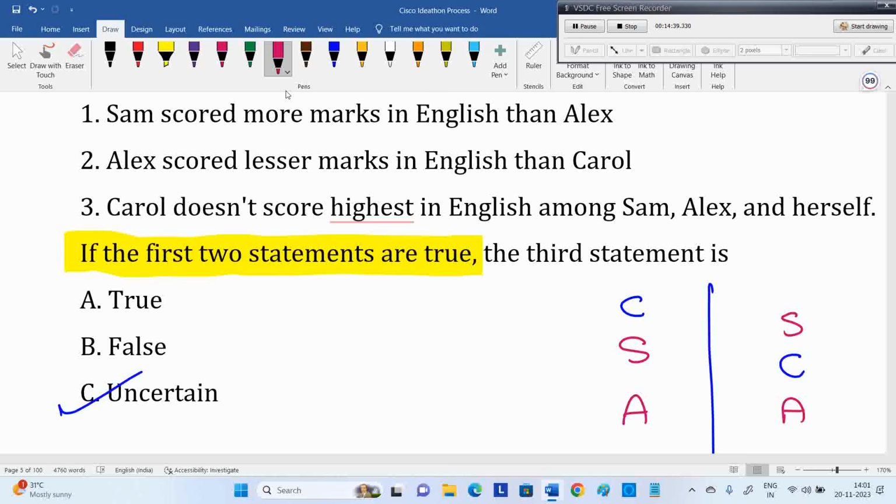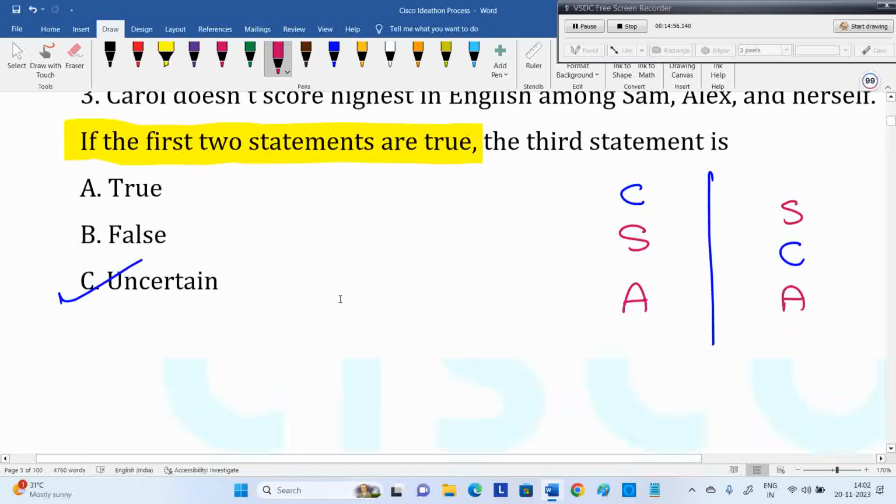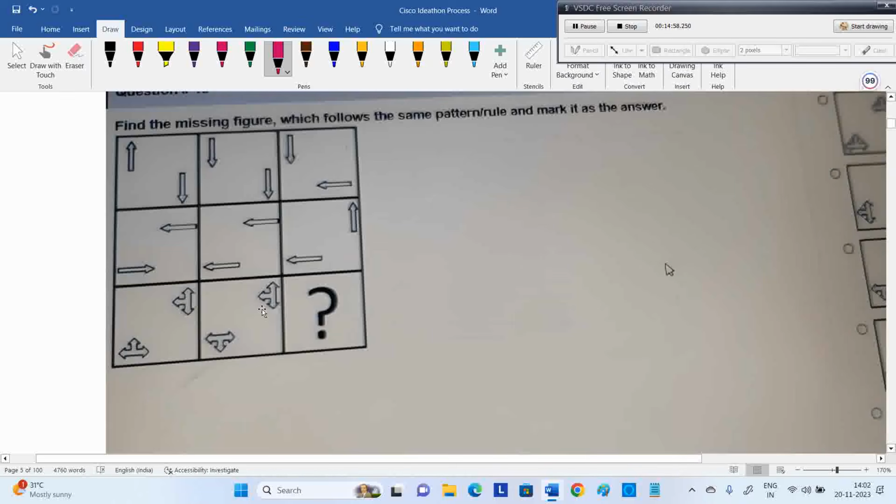But in Mettl, as I mentioned, we have 10 plus questions. In all of those you can find they're giving almost always the first two statements as true, then decide about the third one. Or five statements they'll give, the first four are true, then decide about the fifth one. Okay, so for this model, going forward we have plenty of questions. Keep in mind, again back to visual reasoning.